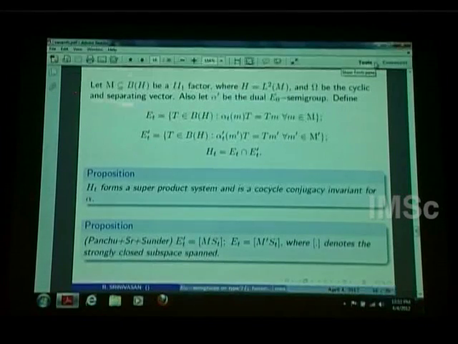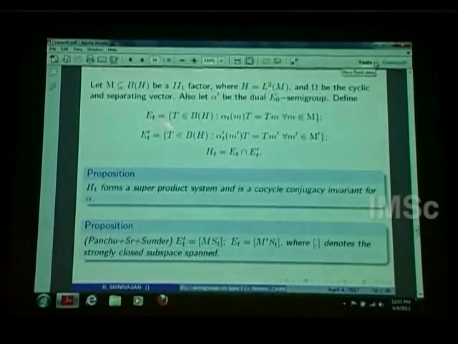So again let M be a II_1 factor, and it sits in a standard way. Then I can define this E_T. E_T is all intertwiners in B of L2M which satisfy this relation. For a unit, I said there is an intertwining property, and further it has to be a semigroup also. Here, there is no condition like that. It is all such T.